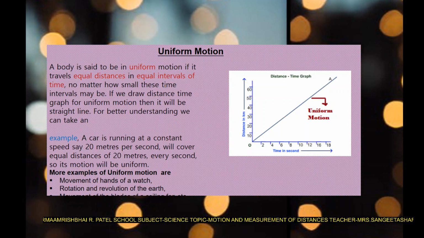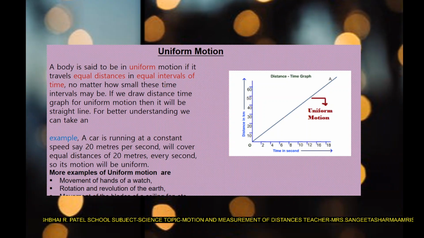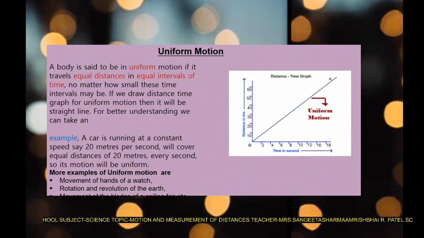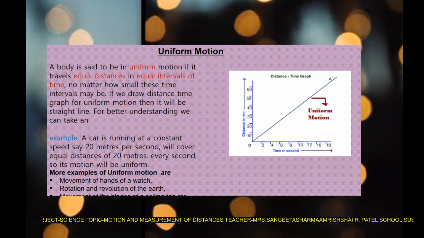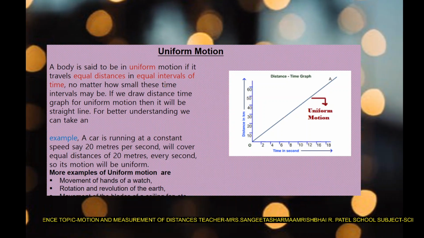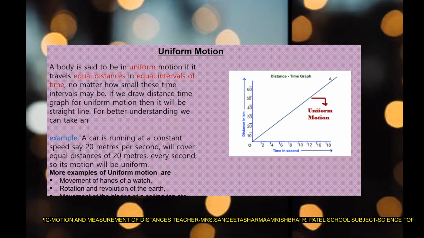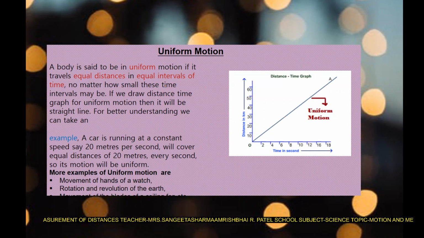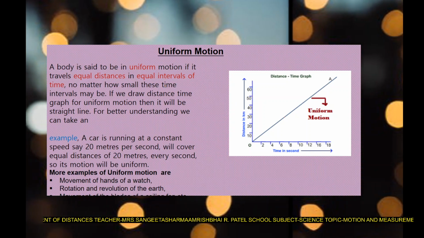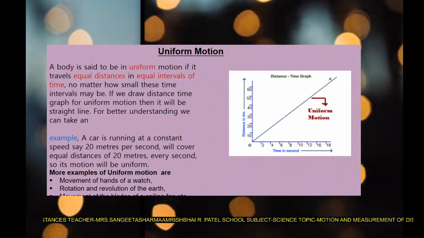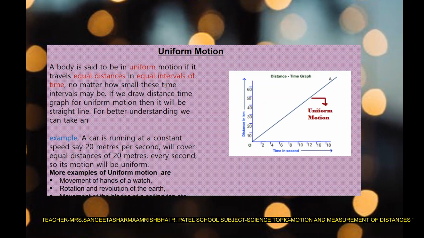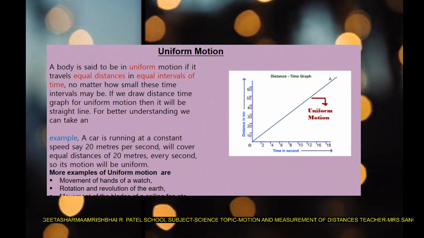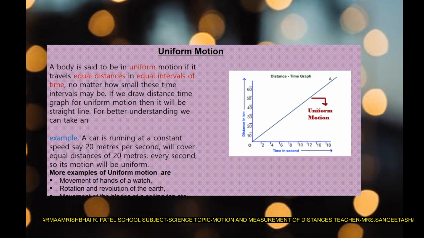No matter how small these time intervals may be, 1 second, 1 hour, 3 hours, 15 hours, I don't know, and you don't know. We are talking about which kind of motion. But if we are talking about uniform motion, so the distance and the equal intervals of time, equal distance in equal intervals of time, that should be there.